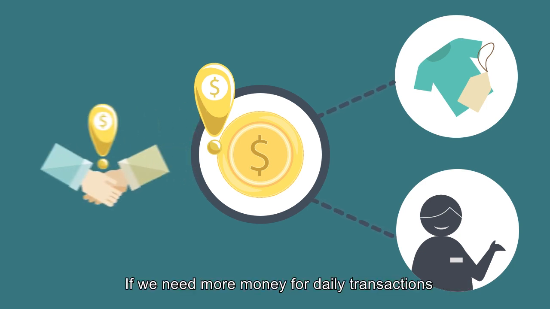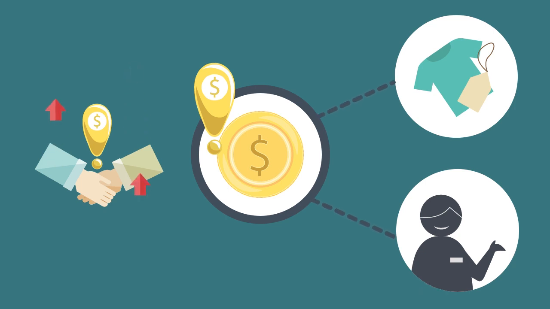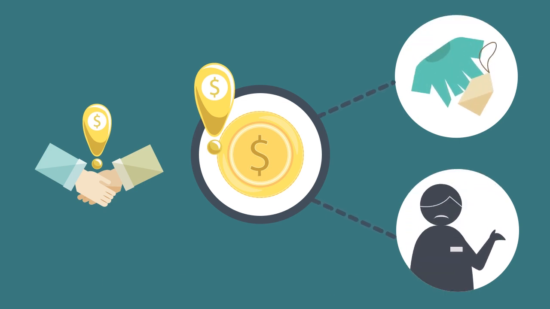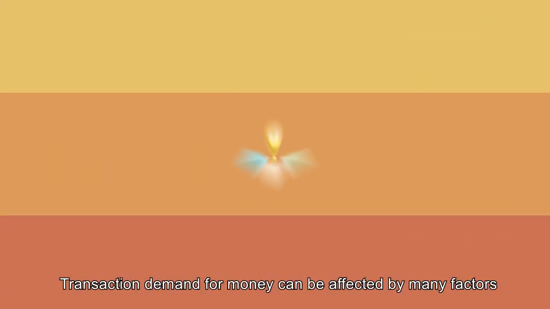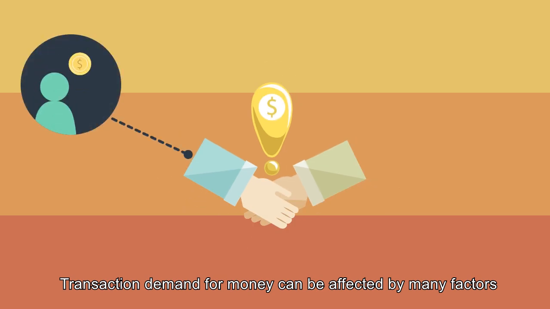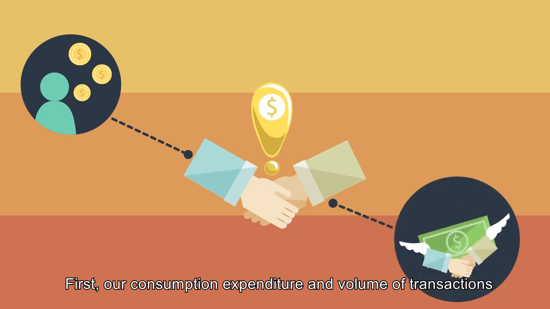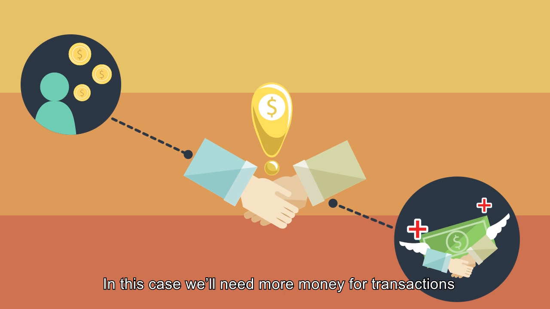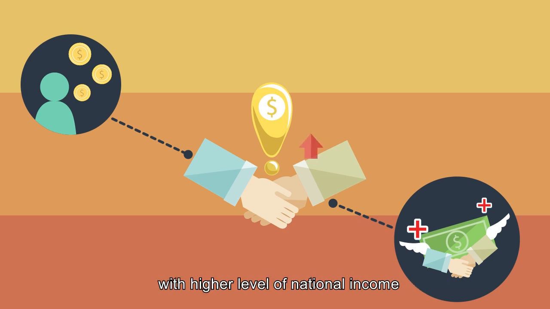If we need more money for daily transactions, the transaction demand for money will increase. On the other hand, if there are some reasons causing less daily transactions, the transaction demand for money will drop as well. Transaction demand for money can be affected by many factors. First, our consumption expenditure and volume of transactions will increase with the level of national income. In this case, we'll need more money for transactions. The transaction demand for money will therefore increase with a higher level of national income.